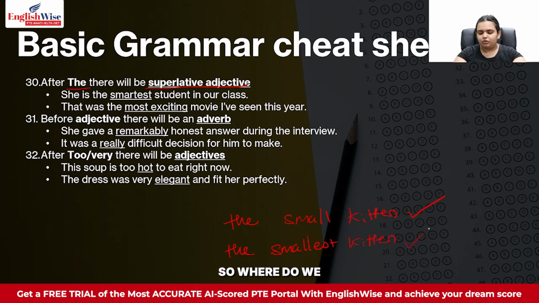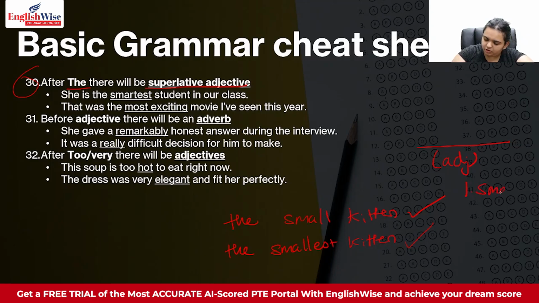So where do we use this particular rule? Let's say you have a blank, and you know that this blank needs an adjective. And your options could be, let's say, smaller, smallest.